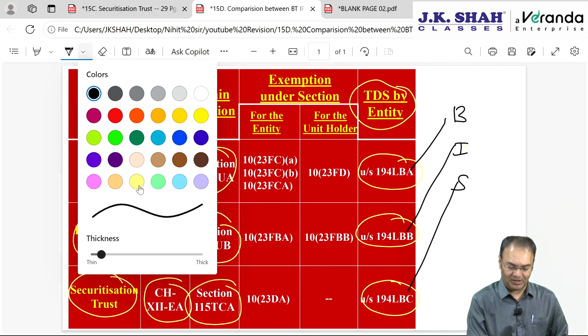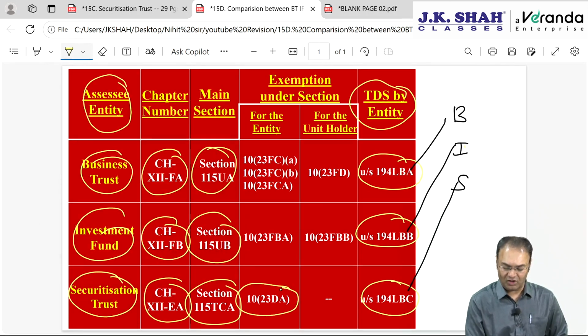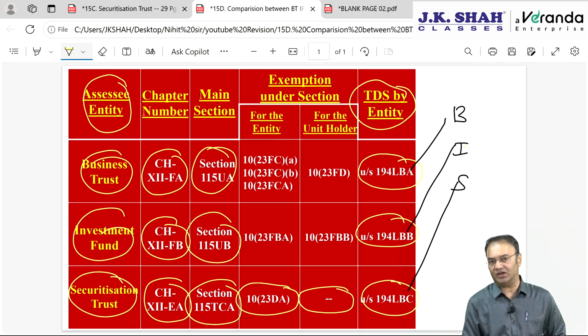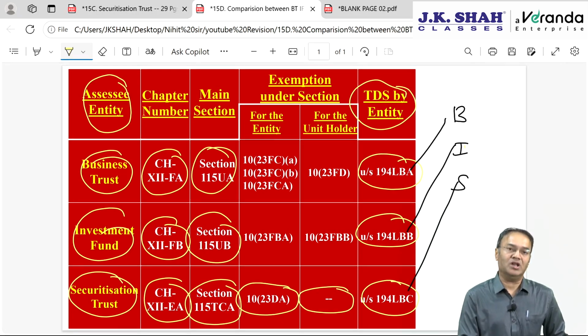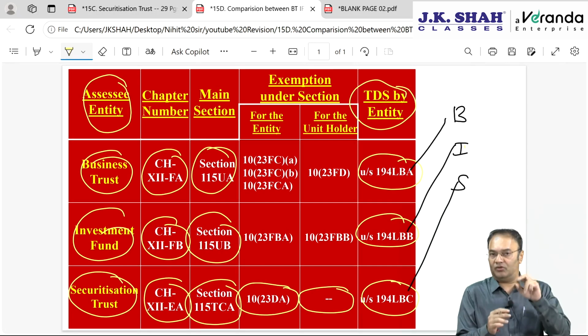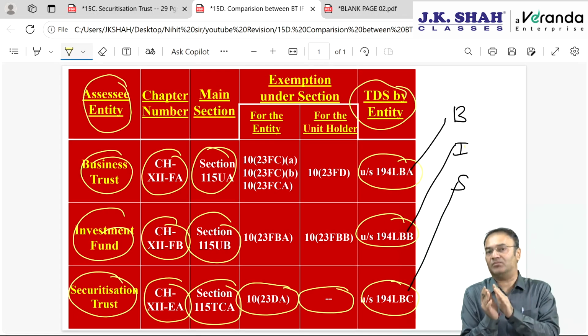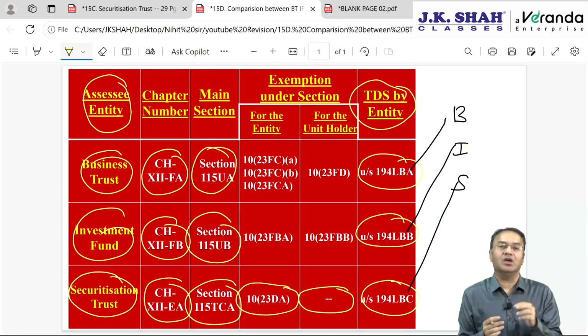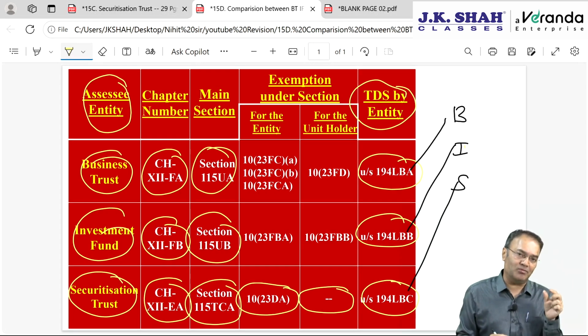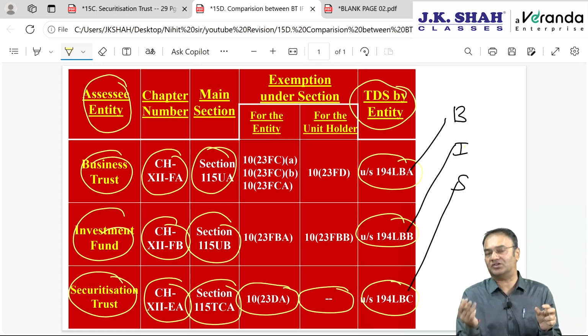However, only in the last chapter is everything exempt for the securitization trust and everything taxable for the unit holder. For the remaining chapters, some incomes are taxable for the business trust or investment fund, and that much will be exempt for the unit holder, and some incomes which are exempt for the business trust or investment fund will be taxable in the hands of the unit holder.